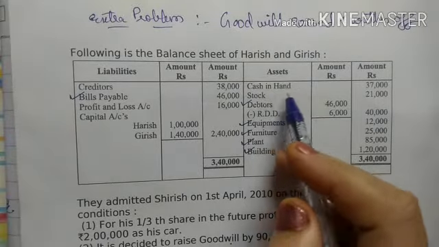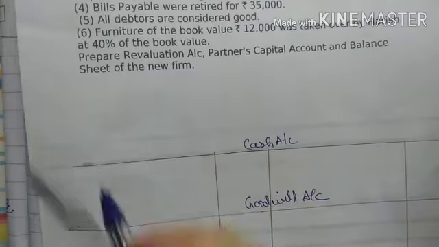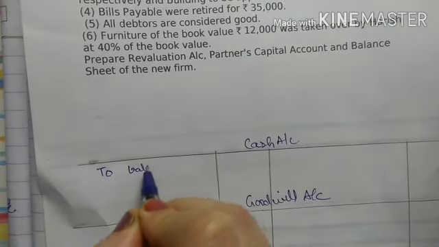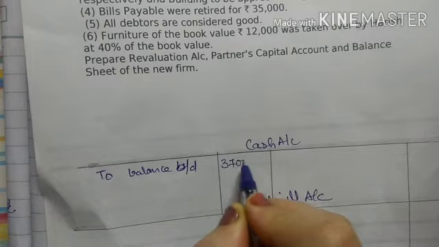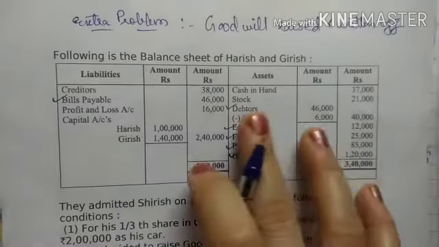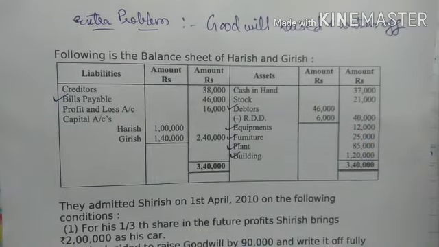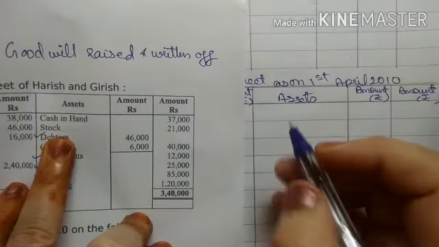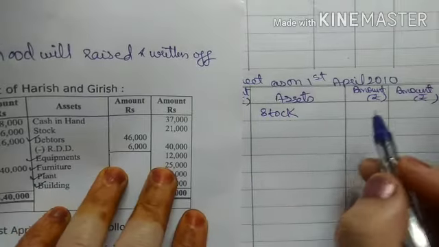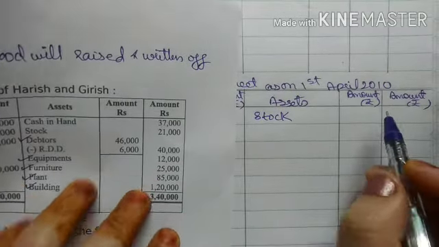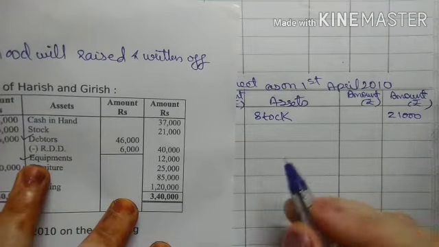See, the first item on the asset side is cash in hand. It's 37,000. For that I have prepared a cash account in working note to balance brought down 37,000. Now see, the next item is stock. So stock is 21,000. So stock, as there is no tick mark, I will directly write in the outer column as 21,000. Next is debtors.